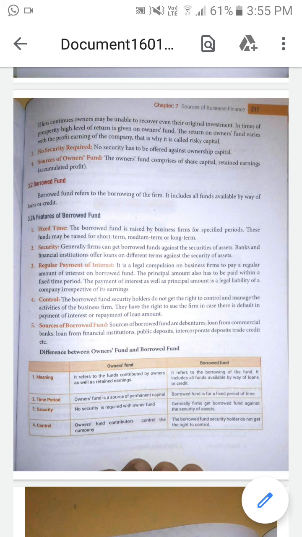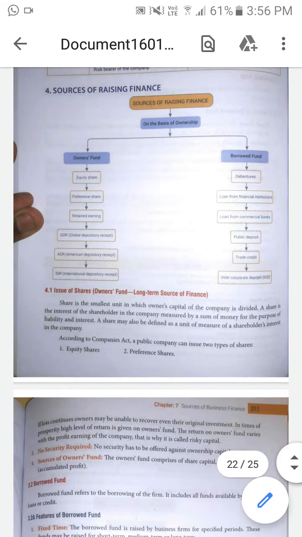Okay, so there are some differences between owner's fund and borrowed fund. First one is the meaning: owner's fund is contributed by the owners, but borrowed fund is the borrowing of funds. Time period: it is a permanent capital, but the borrowed fund is for a fixed period of time. Security: in the owner's fund there is no security, but in the borrowed fund, against the security of the assets, they can borrow the fund from other financial institutions. And in the factor of control, the owner's fund contributors have full control of the company, but in the borrowed fund, security holders do not get the right to control the business concern.